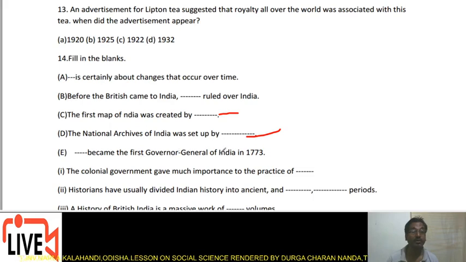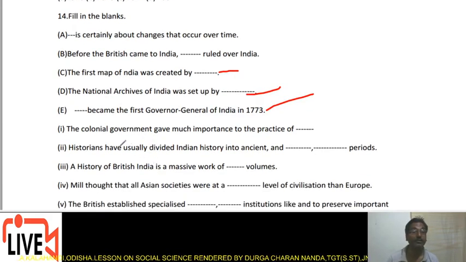Dash became the first Governor General of India in 1773. The colonial government gave much importance to the practice of dash. Historians have usually divided Indian history into ancient and dash periods. The history of British India is a massive work of dash volumes.